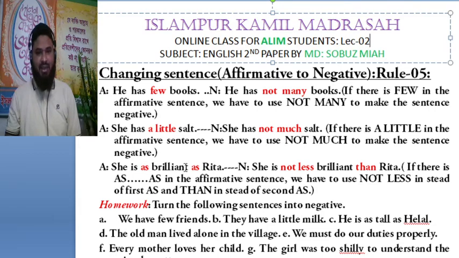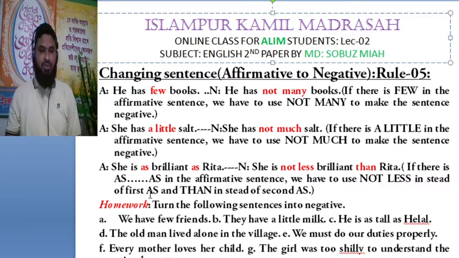As as. To make this sentence negative, we have to use not less than. If there is as as in the affirmative sentence, we have to use not less instead of first as, and then than instead of second as.